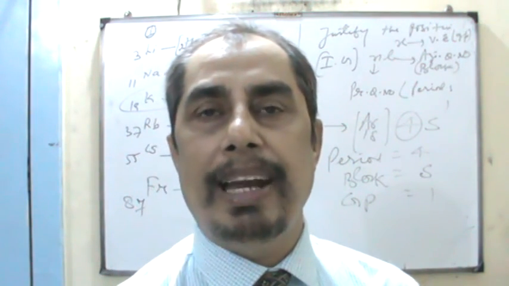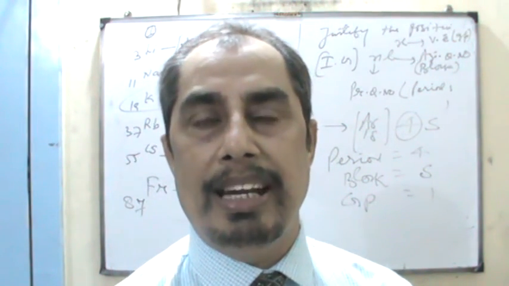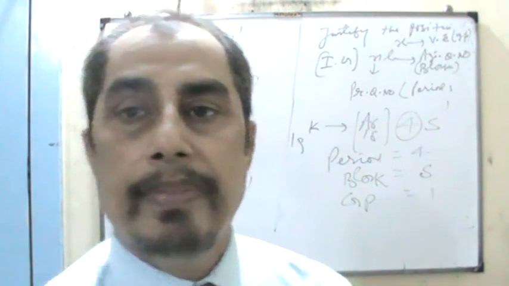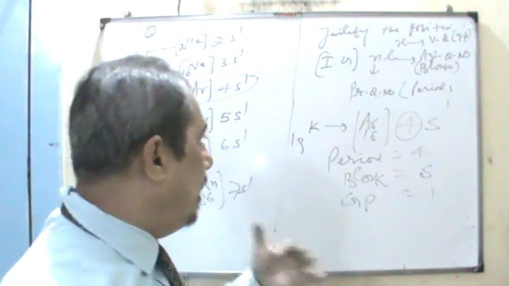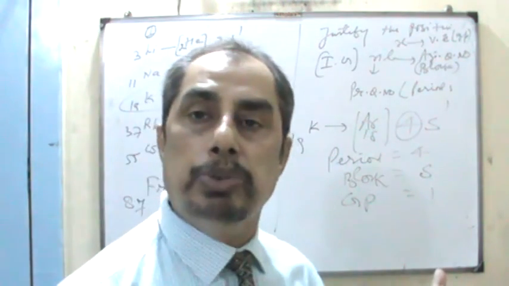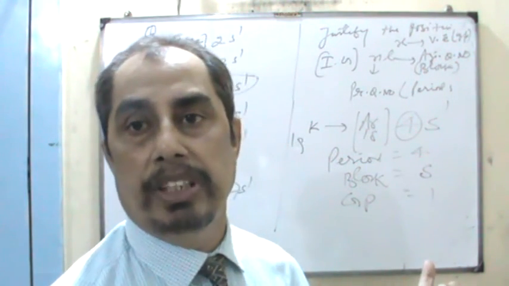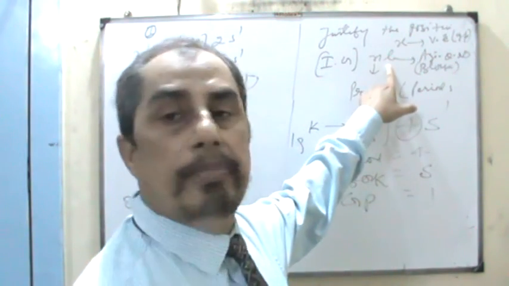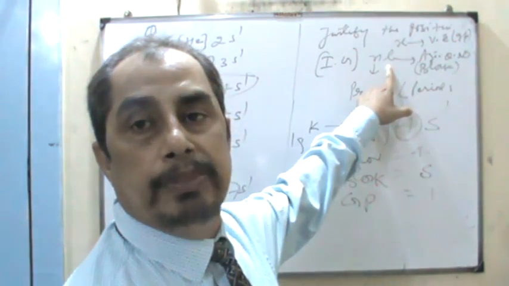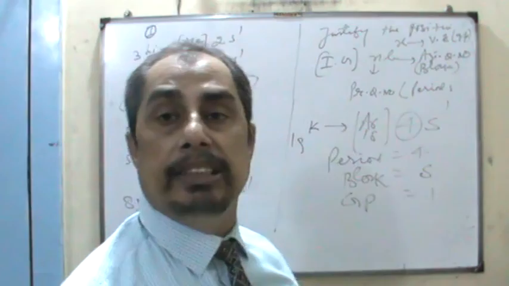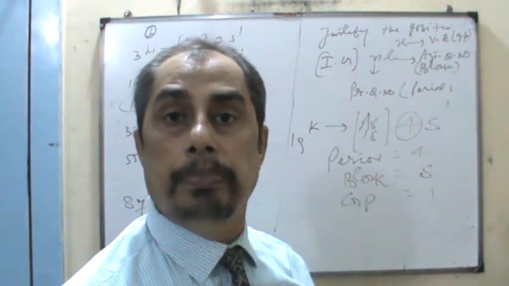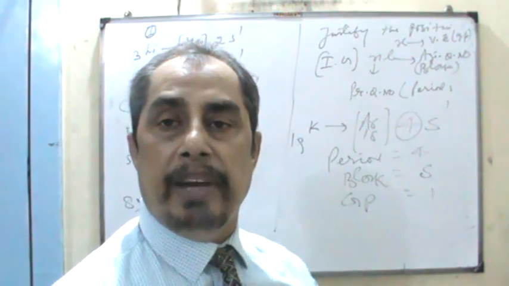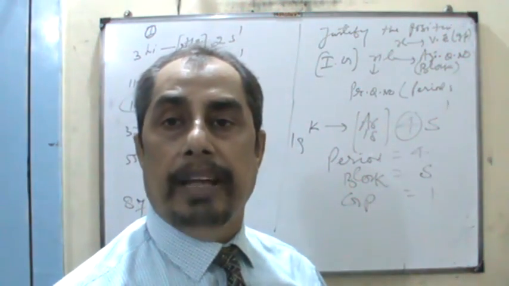In that way we have explained the periodic classification of elements, Mendeleev's merits and demerits, the modern table's merits and demerits, the placement of the elements, and finally, last but not least, how to justify the position of elements in the periodic table by taking n l to the power x. n represents the principal quantum number, l represents the azimuthal quantum number that explains the block, and x represents the valence electron that represents the group. You just write down the atomic number, put the configuration and predict the position of the element in the periodic table.